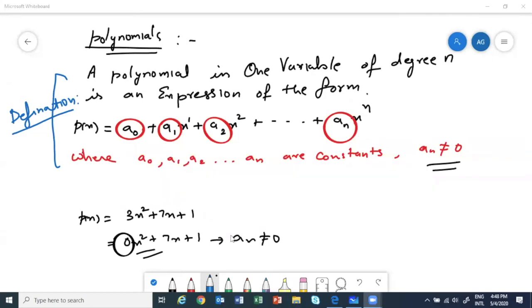And this I tried to explain you why we are saying an cannot be 0. Because if an is 0, then degree will change. Because what happens, this term will vanish. So then degree will be 1. We can't say px is a polynomial of degree 2. So an cannot be 0. That's all.